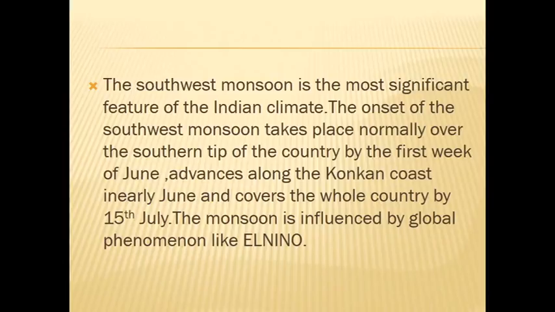The southwest monsoon is the most significant feature of the Indian climate. The onset of the southwest monsoon takes place normally over the southern tip of the country by the first week of June. It advances along the Konkan coast in early June and covers the whole country by 15th July. The monsoon is influenced by global phenomena like El Nino.